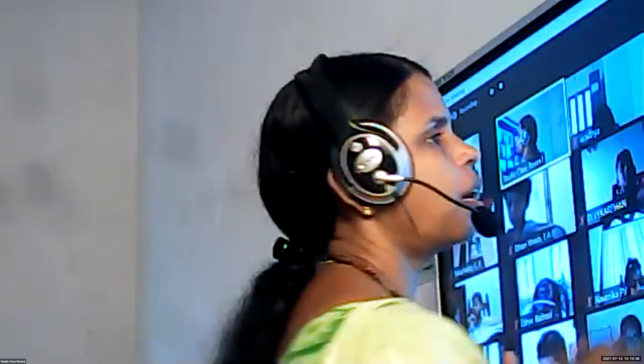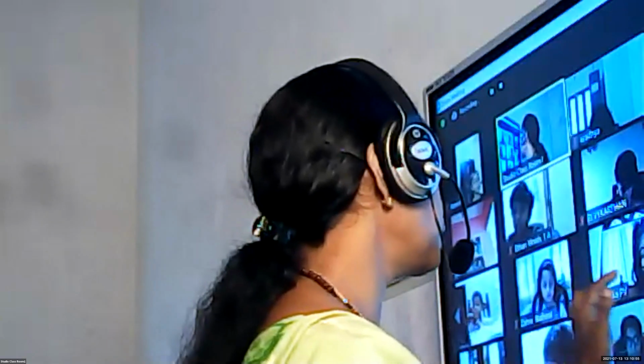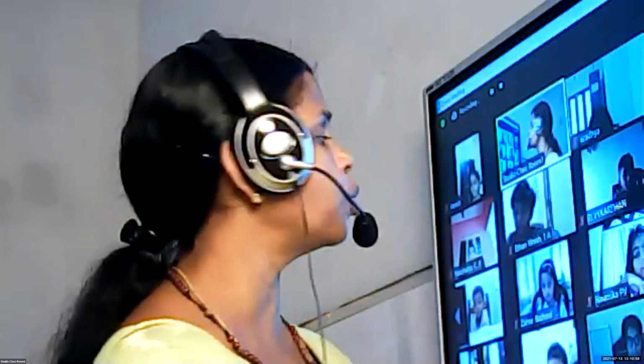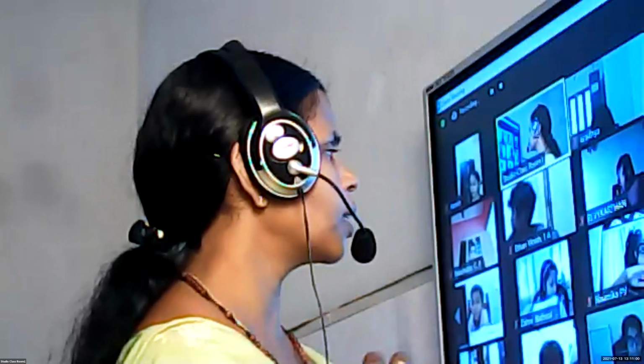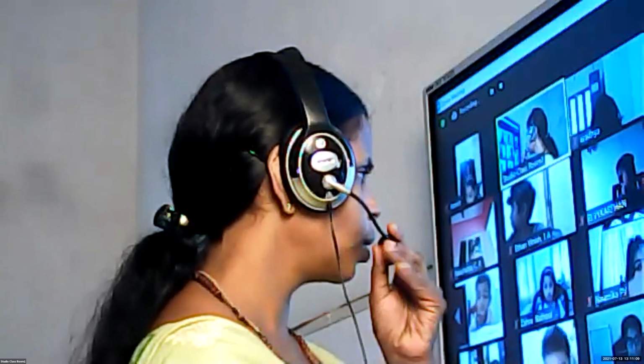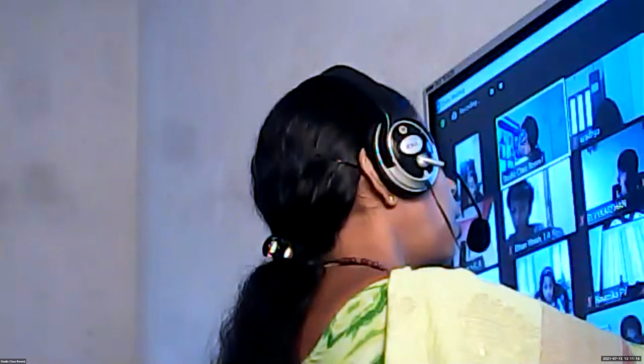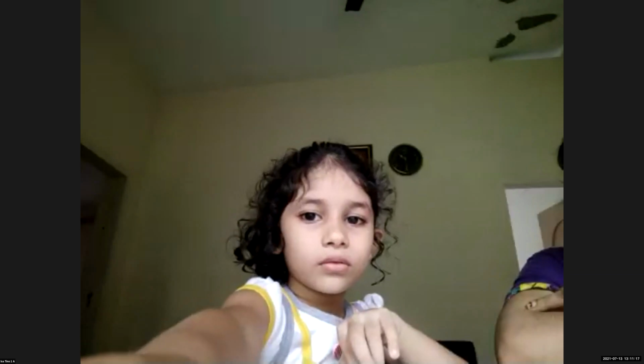Now we have 5 solid figures. We have cube, cuboid, cone, cylinder, and sphere. Now tell me the spelling of cube. Very simple. Cube. What is the spelling? C-U-B-E. Very good. Now, Sanvi, what about the cone? What is the spelling of cone? C-O-N-E. Very good.